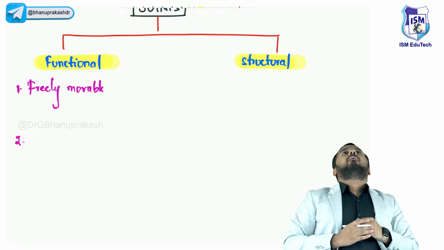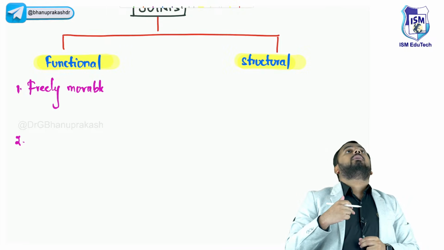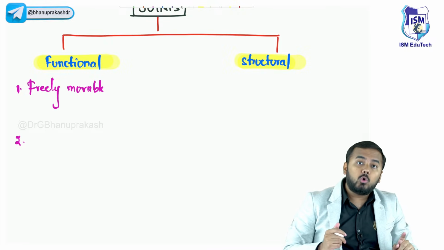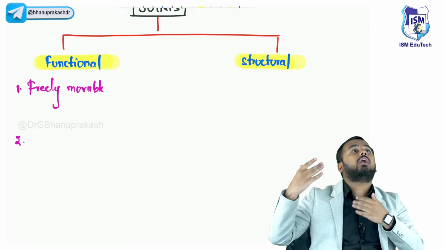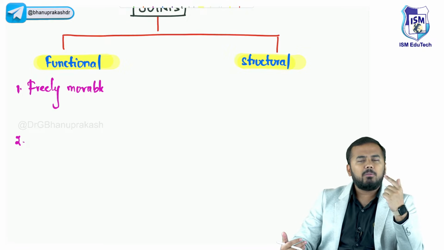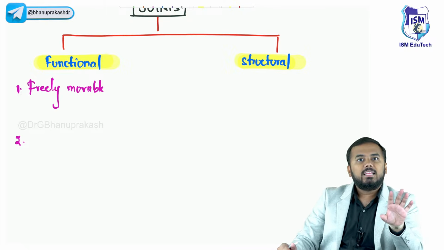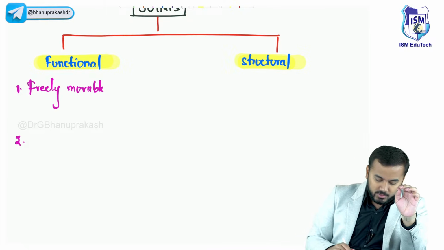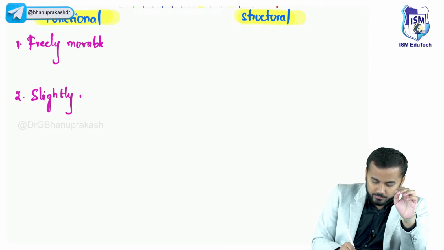Now I can bend back like this and bend forward. But when I bend back, can I touch my head to my buttocks? No, I would break my spine. So I can bend, but not completely. Tell me, is this joint slightly movable or completely immovable? It is slightly movable. So the second important type is the slightly movable joint.